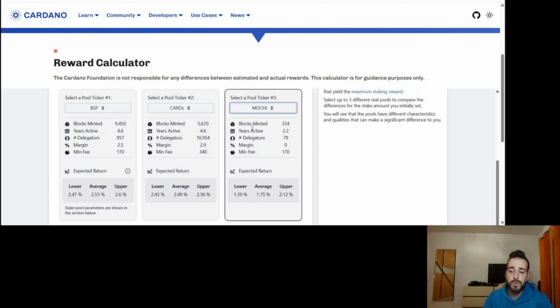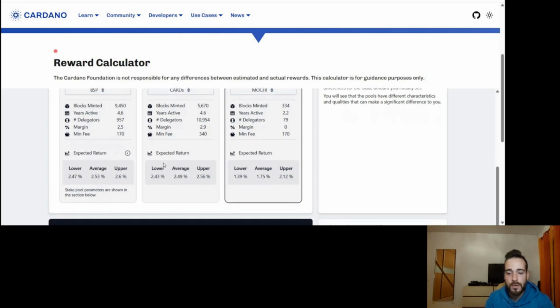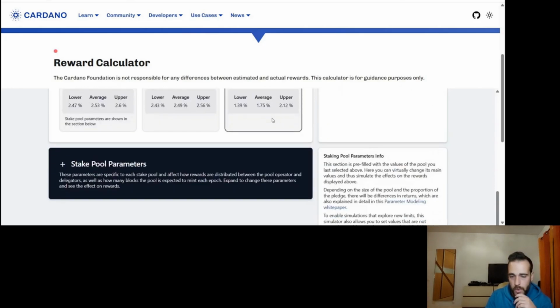This one is a smaller pool, so they are not able to mint as many blocks, so it goes a little bit under the average, but still they are good guys that deserve your support, right? They have few delegators, and it's an effort to grow into Cardano. It's not easy to grow your pool.